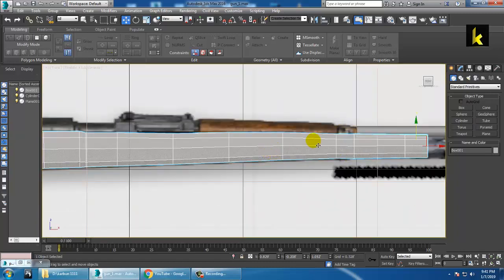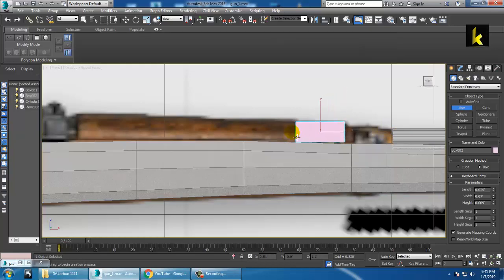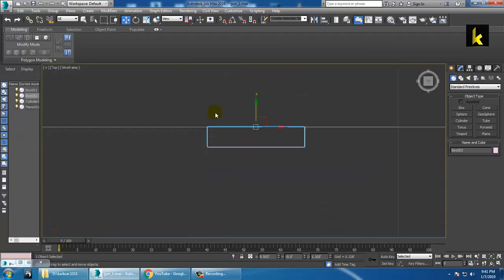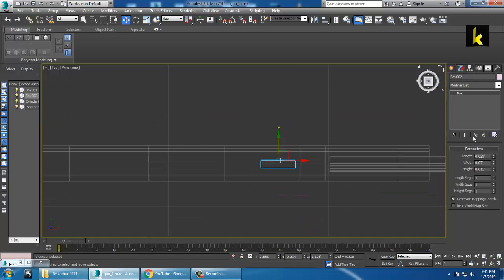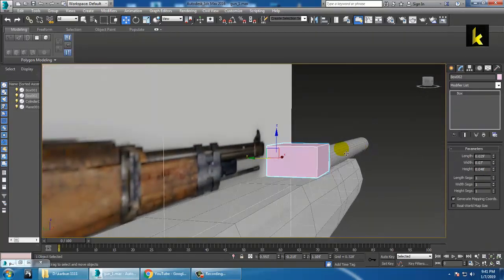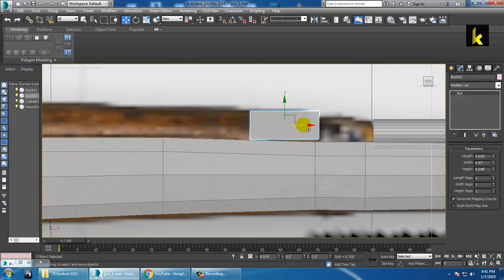So let's again take a box over here. Let's go to the top view, push this over here, and let's increase its width like this, reduce it. So push it on the top, press Alt X over here. You can rotate a bit and push this down like this.